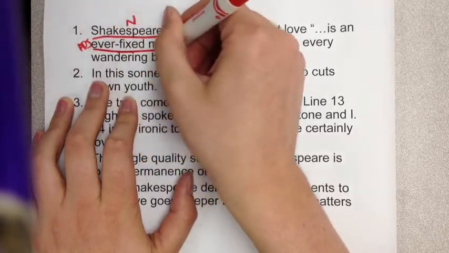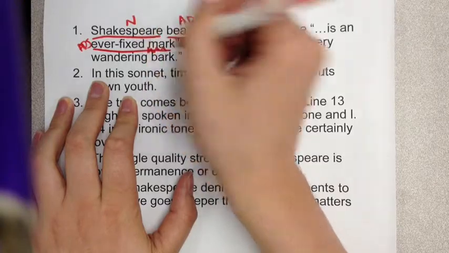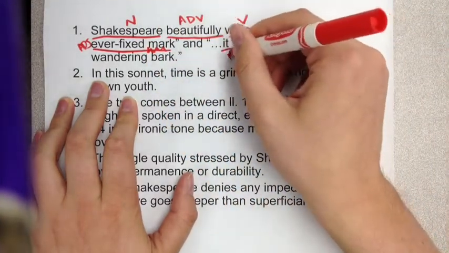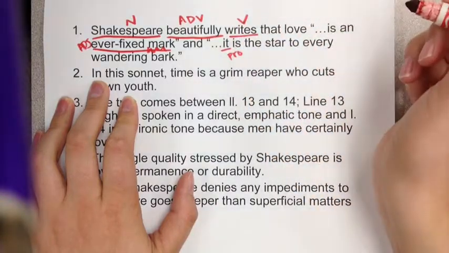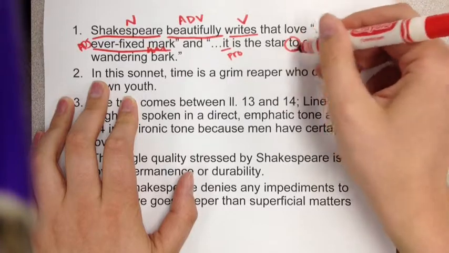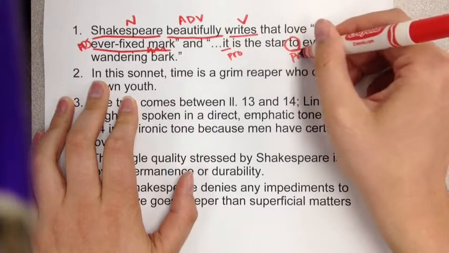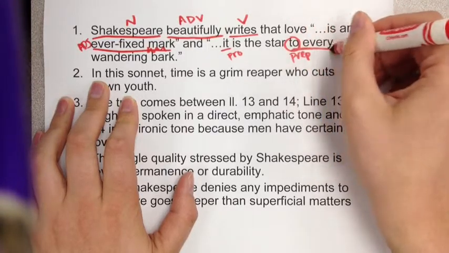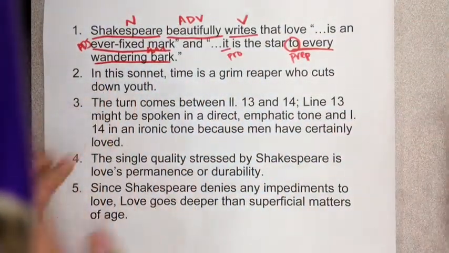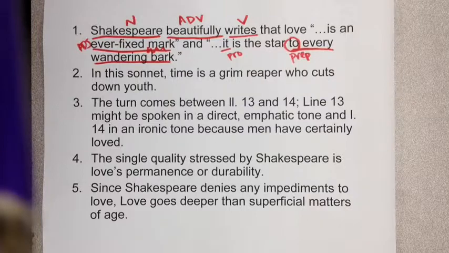Oh no, not the word mark, just ever-fixed. And then we have a pronoun here. It is the star, and then to is our preposition. To every wandering bark. To is the preposition. To every wandering bark is the prepositional phrase. So we found our noun, our adjective, our adverb, and our preposition.